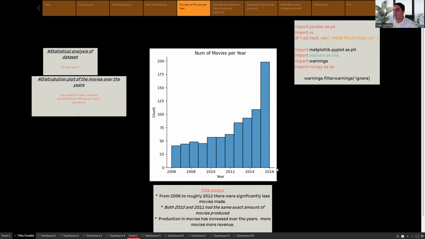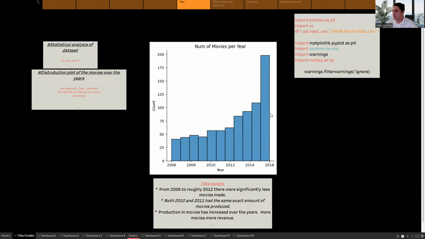And some takeaways from this little depiction. So what this graph is telling us is these are the years of movies from the era of the data set. This is the count of movies that have been made. From 06 to 2012, there are significantly less movies made. You can see that there's a rise of movies being made as time goes on, yeah?